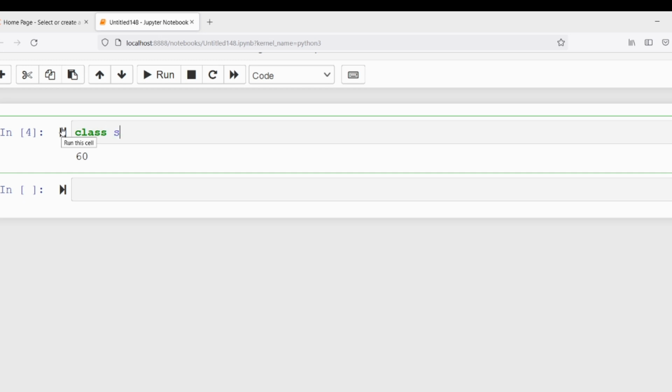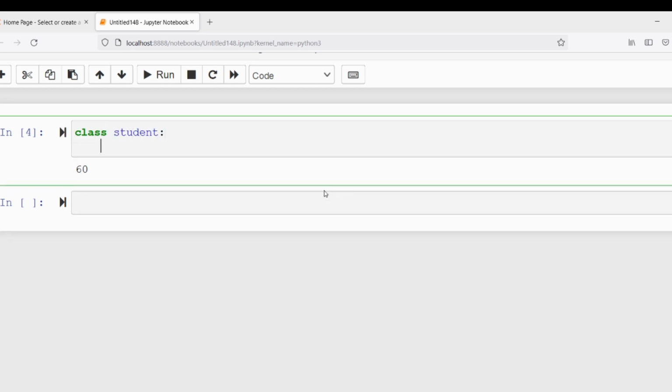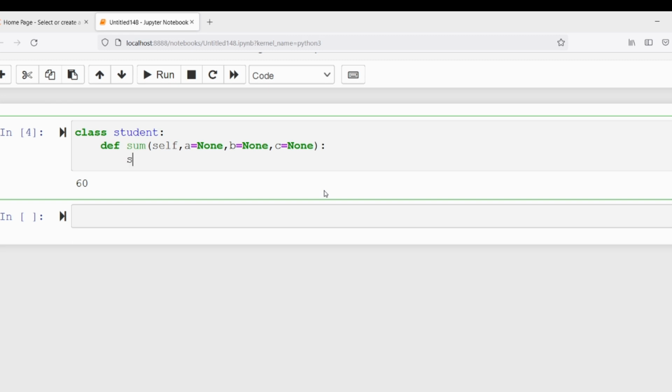So what I will do is define a class called student. Inside the student class, I will define a method called sum. It will take four arguments. One is self, and I will take default arguments called A, B, C. When I discussed the types of arguments, I discussed default arguments. So for A, B and C, if you pass a value, then it will consider it. If it does not pass any value, then it will consider the default value as None. Let me take a variable called s and assign the value 0.